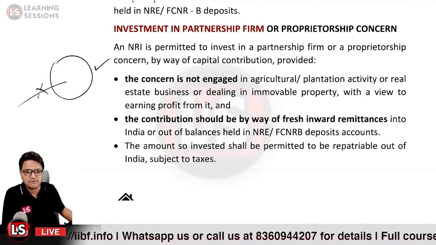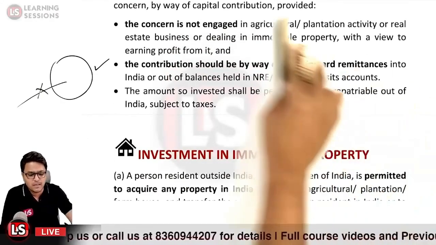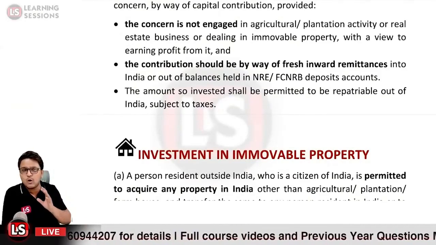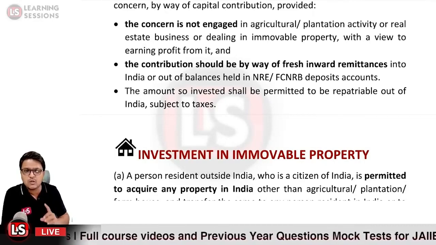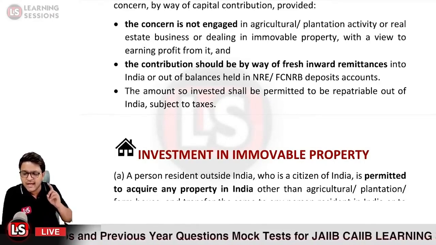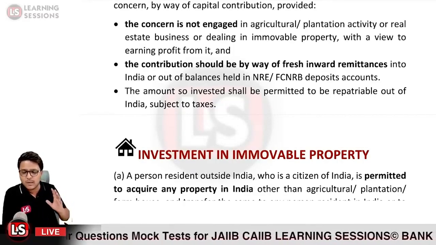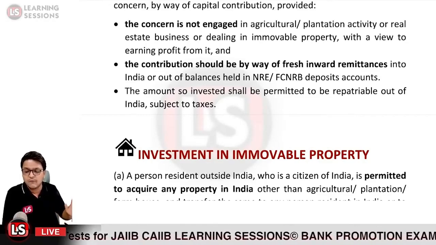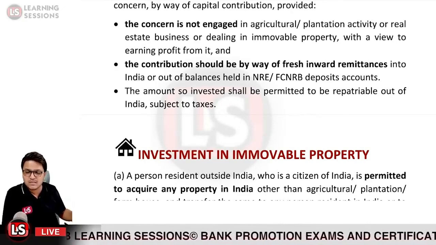Okay. Then further, it is related to the investment in immovable property. So a person resident outside India who is a citizen of India is permitted to acquire any property in India. He can acquire any property in India other than the agriculture property or for plantation purposes or any other immovable property, just for speculating or earning the profits from it. In that case, the acquirement is not allowed.